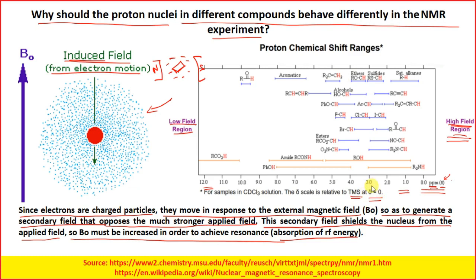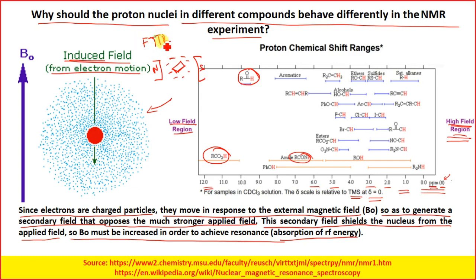If you see all the hydrogen atoms, like the alcoholic group, carboxylic group, amide group, the phenolic group, they have different characteristic regions. We talked about this in FTIR also, similarly.